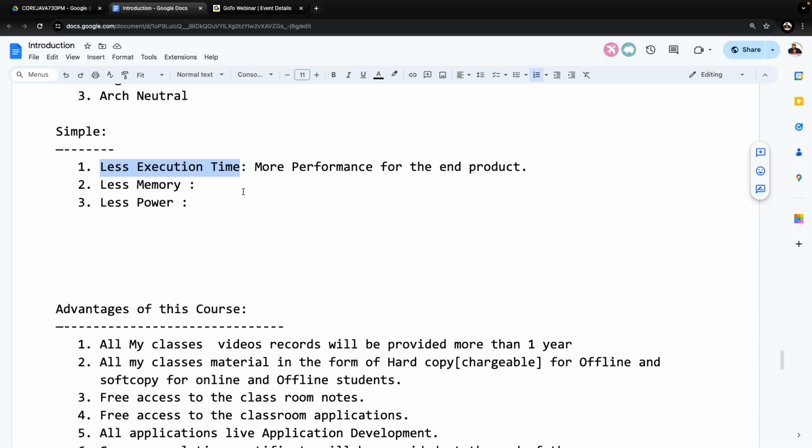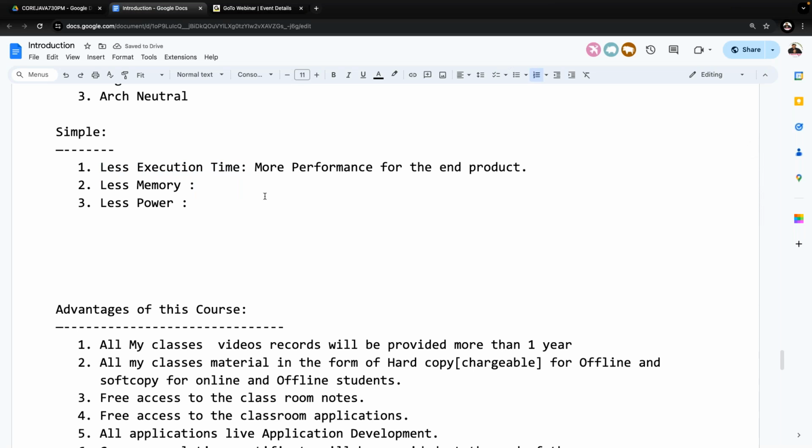One more point I'm telling you: actually, the Java history topic is not important from the point of view of interviews. But from the point of view of discussion and fundamentals, it is an important topic. Some fundamentals we are going to understand, where one fundamental point is that if the application execution time is less, performance will be more. If the application execution time is more, performance will be less. That's it. This equation is going to hold. Right, sir, this is one point we can understand. Leave it.